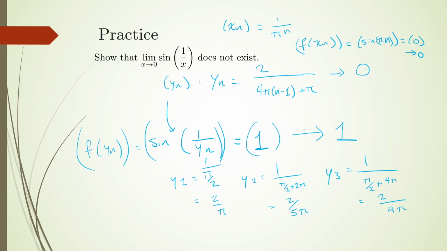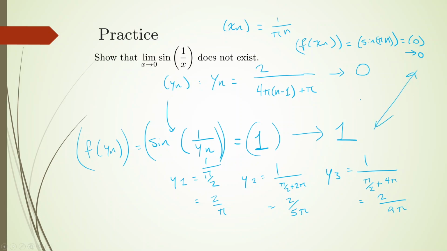So we found two sequences that converge to the limit point. Each element of the sequence is an element of the real numbers and is namely not that limit point, namely not 0. And when we consider the sequences of their corresponding images, we see that we have two different values.